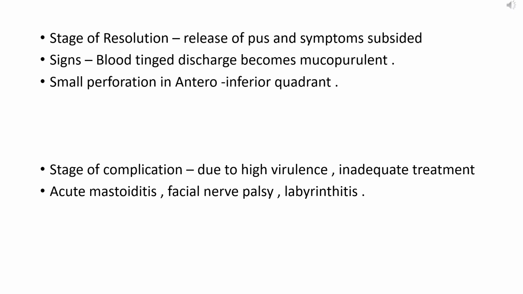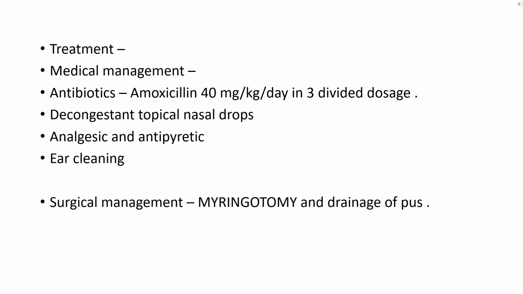Sometimes it has been seen that when the patient is getting inadequate treatment, or there is a highly virulent organism causing infection, in that case patient may land up in complications such as acute mastoiditis or facial nerve paralysis. It is more common in infants, and there can also be labyrinthitis. So these are a few complications that can be seen in case of acute otitis media.